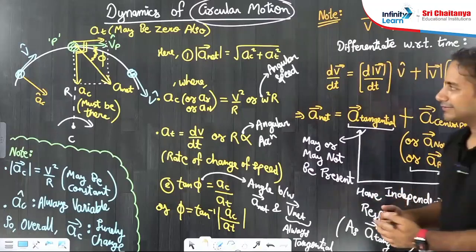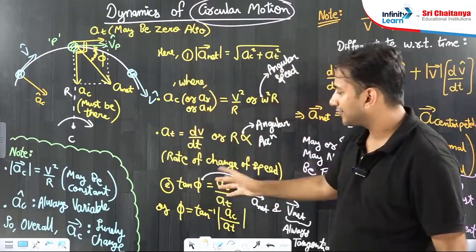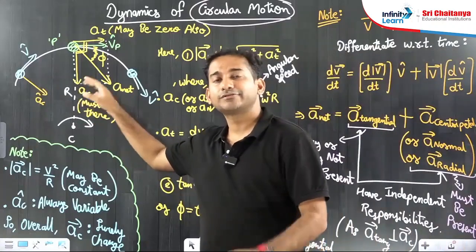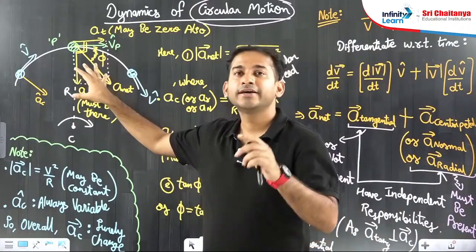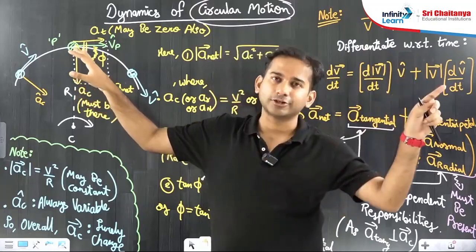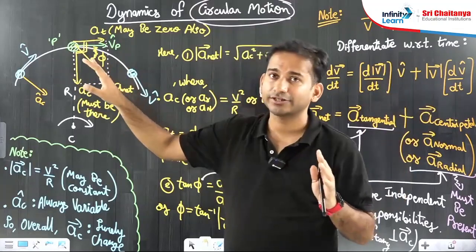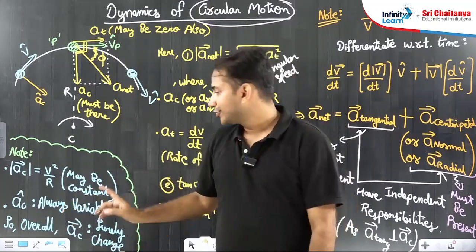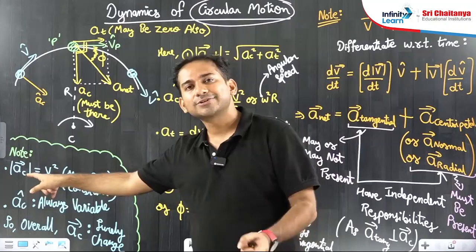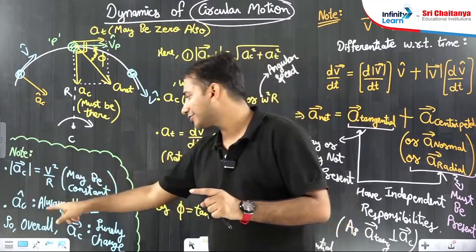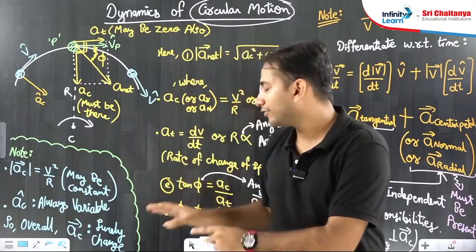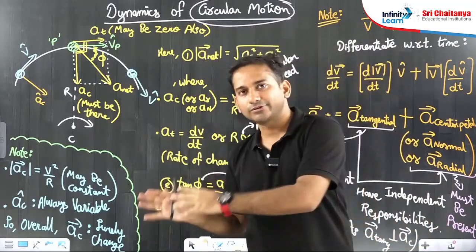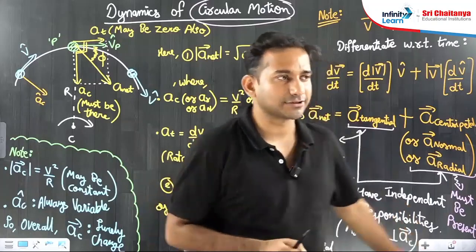So this is the way you calculate the net acceleration and the angle between the net acceleration and net velocity vector. Another theoretical question, which is generally common from circular motion: if it is a uniform circular motion, meaning the speed of rotation is constant, then will the centripetal acceleration be a constant vector or a variable vector? If speed is constant, the centripetal acceleration's magnitude is constant, but since direction will always be variable, the overall centripetal acceleration vector will surely be variable. Okay, this is a particular question attached to the topic of centripetal acceleration only.